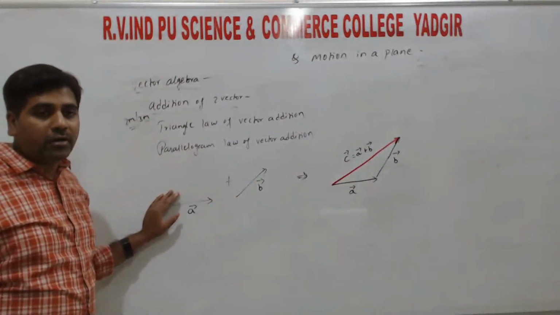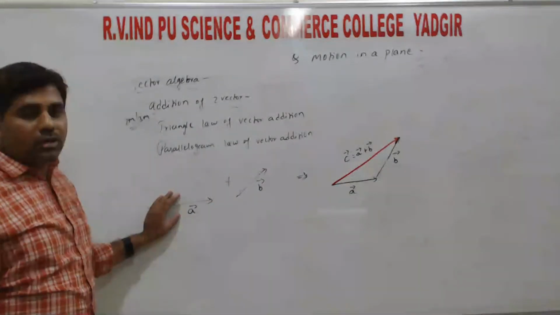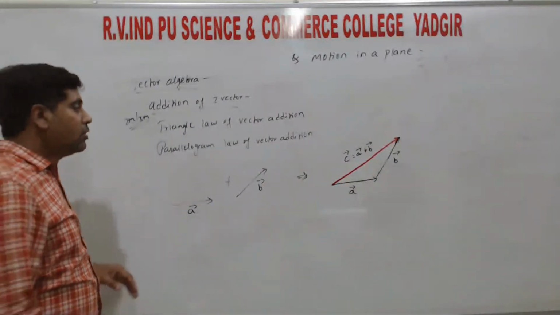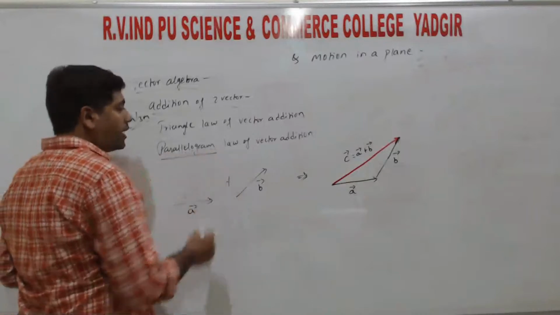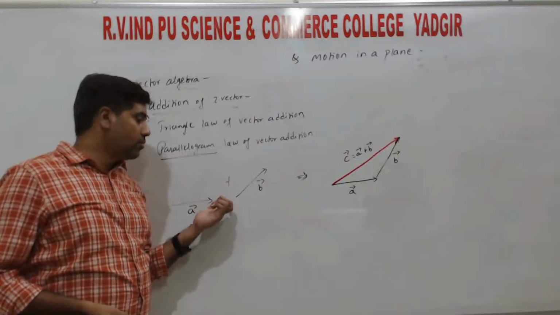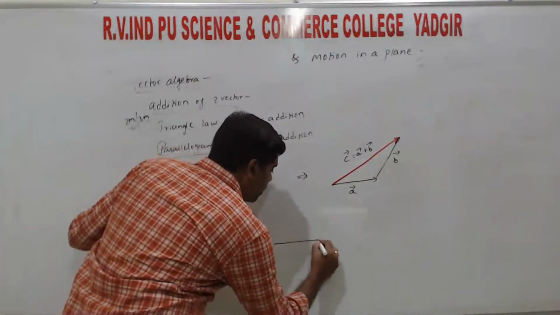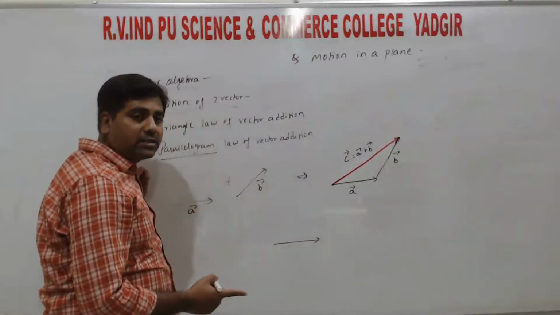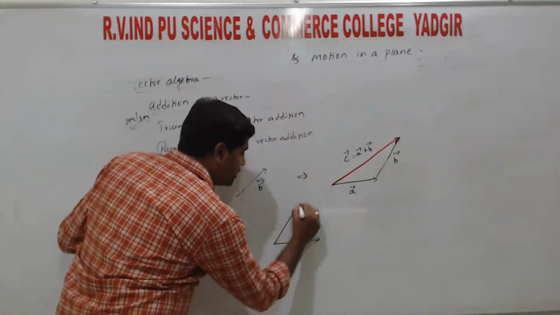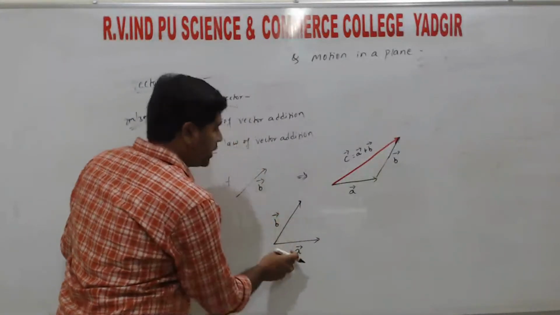So statement is important. The statement is lengthy but each and every point should be mentioned clearly, right? So next, parallelogram law of vector addition, right? Two vectors representing the magnitude and direction of the two sides of a parallelogram. Two adjacent sides of a parallelogram means those two are the co-initial vectors, vector A and vector B.